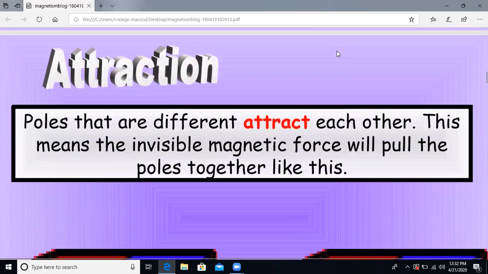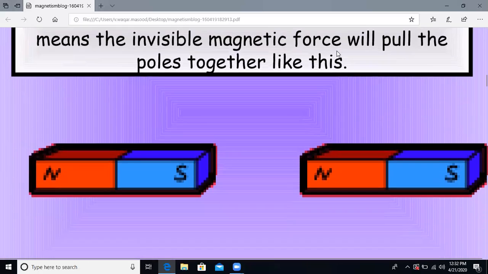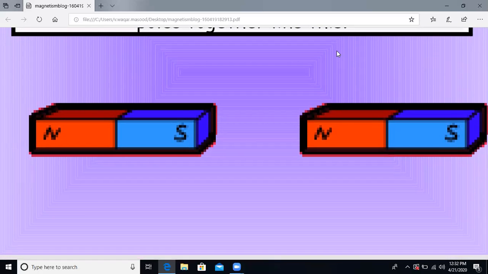So when we talk about the term attraction, as we have already defined, magnets have a force of attraction or repulsion. So we must know what is meant by attraction. We can define attraction as a force between two unlike charges. For example, it is a force between an electron and a proton, a negative and a positive charge. The same is the case with magnets. When two unlike poles come together, they attract each other. For example, when a south and a north pole come together, they attract each other, and that is known as